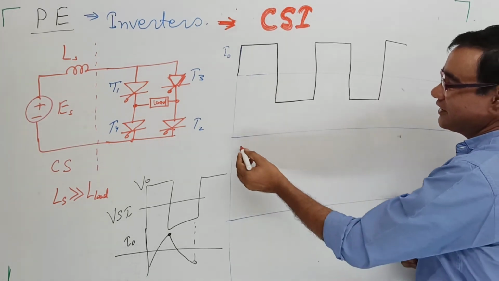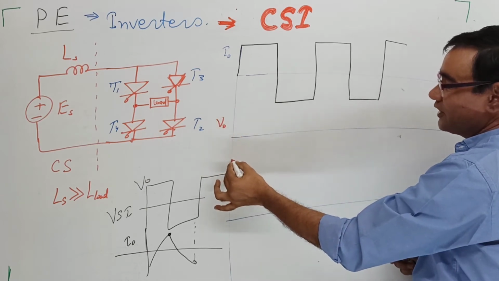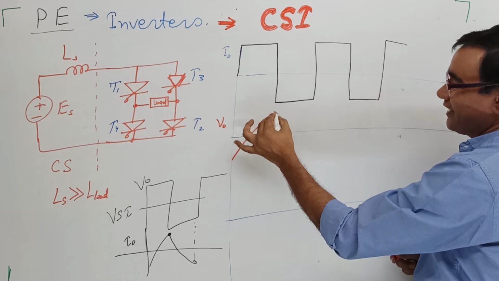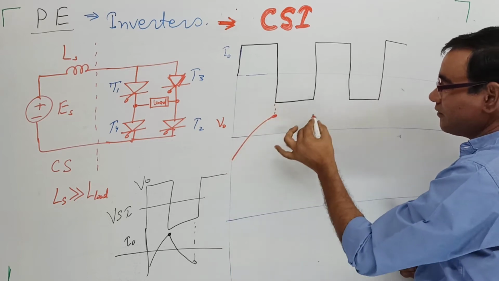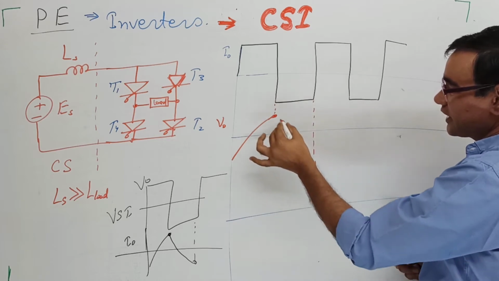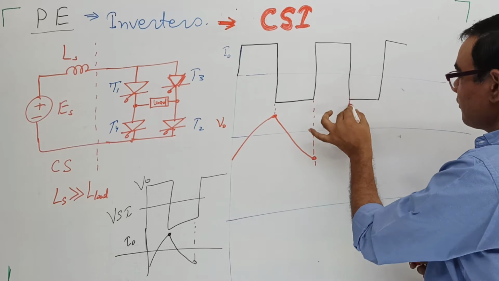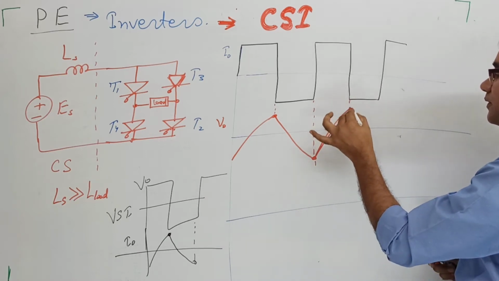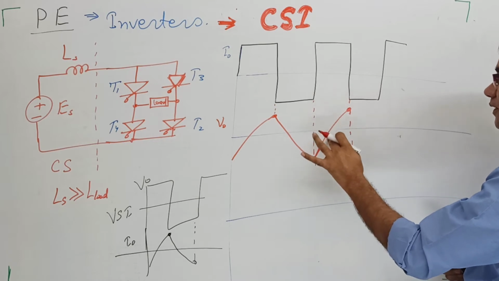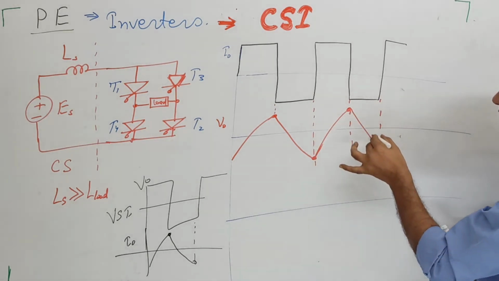The output voltage varies smoothly. It becomes positive. Now for this half of the cycle, it smoothly becomes negative, and in the positive cycle, it smoothly becomes positive. In the negative half of the cycle, it smoothly becomes negative.